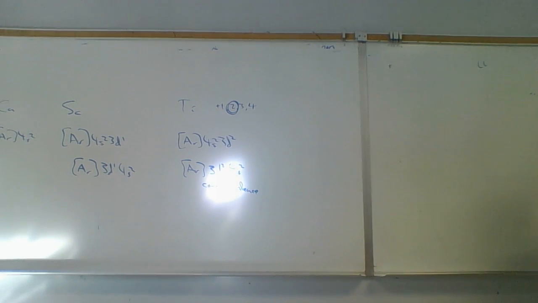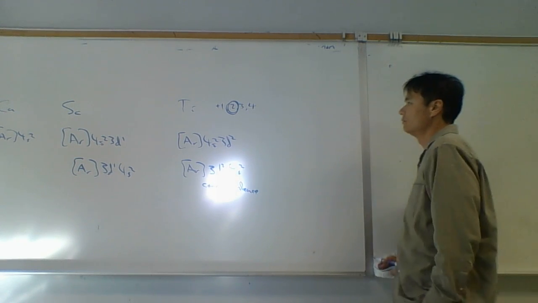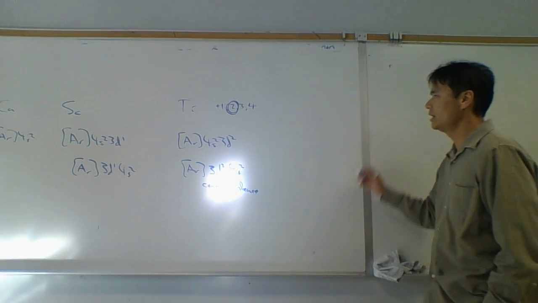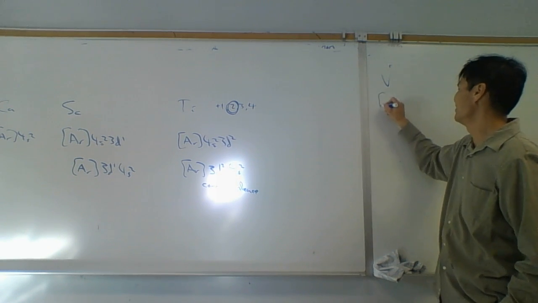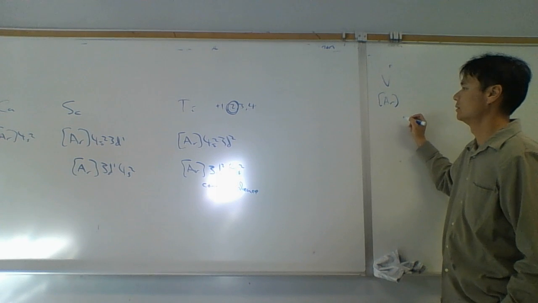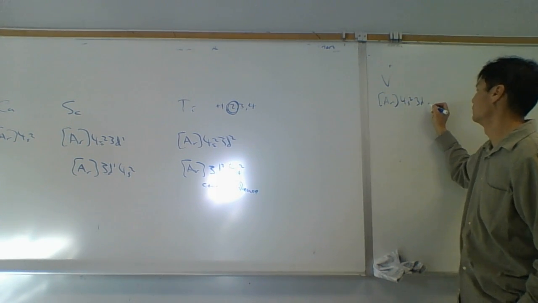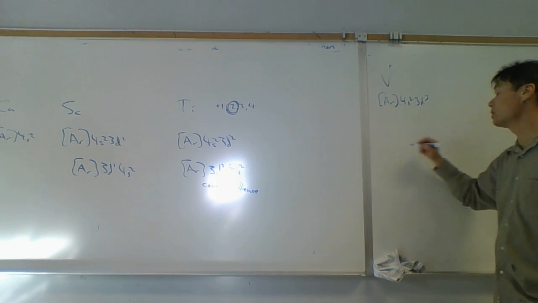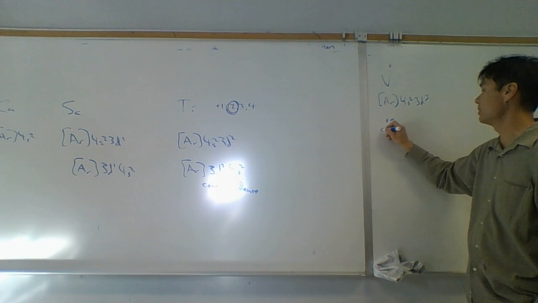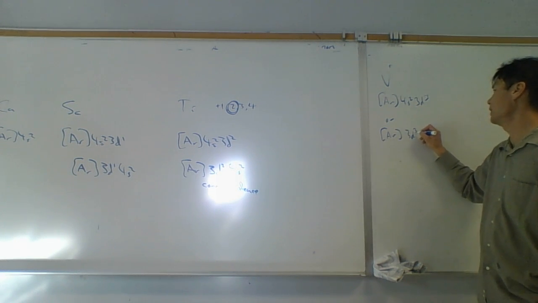Okay, after titanium comes what? Vanadium. What do you think the charges for vanadium are? Okay, vanadium is argon 4s2, 3d3. And so some common charges for vanadium are these. It's argon 3d3, 4s2.